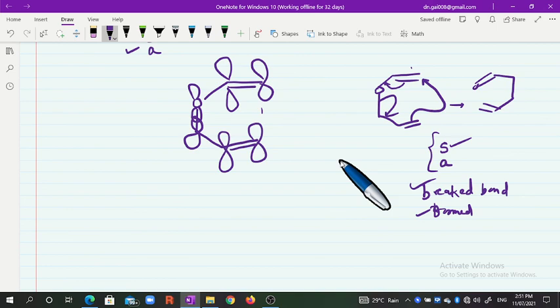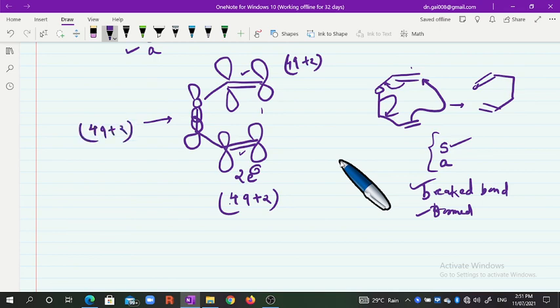Let us try to find out for this system. For this system, these two pi bonds are away from each other, unconjugated or non-conjugated. Therefore each is a 2-electron system, that is a 4q plus 2 system. Again, this is also a 4q plus 2 system, and this sigma bond is also a 4q plus 2 system. Already we have discussed which system is a 4q plus 2 system and which we consider a 4q or 4r system.